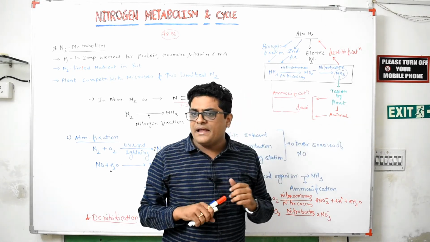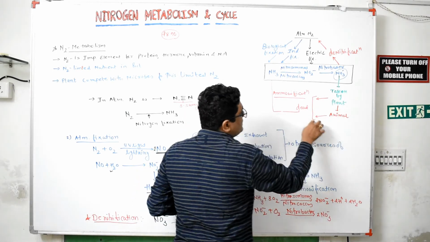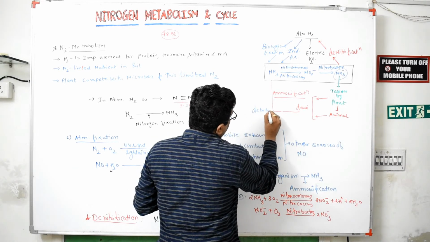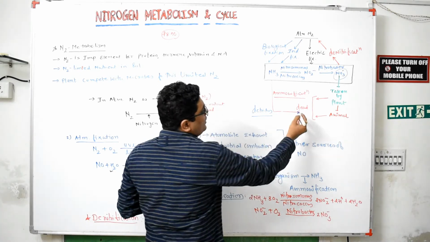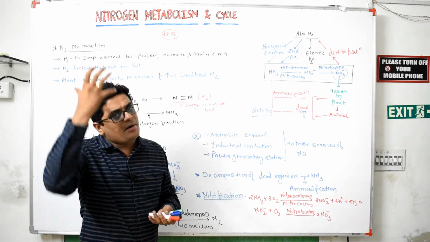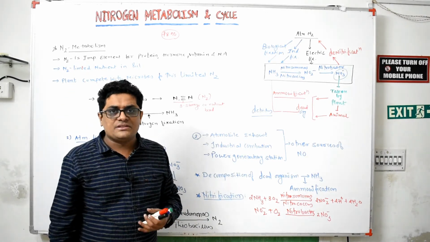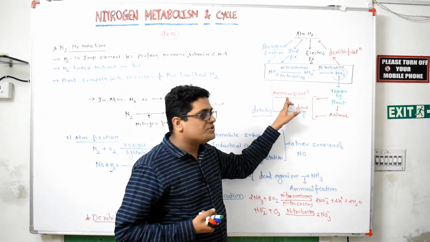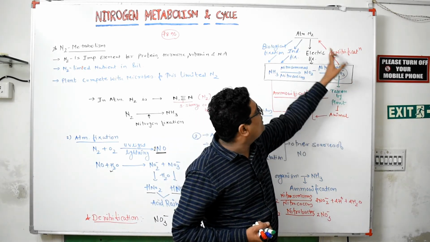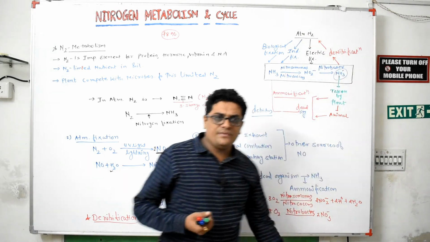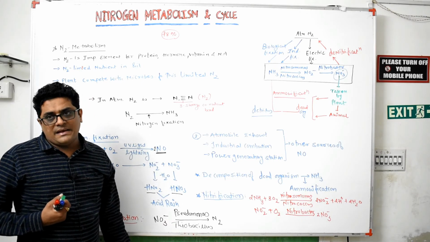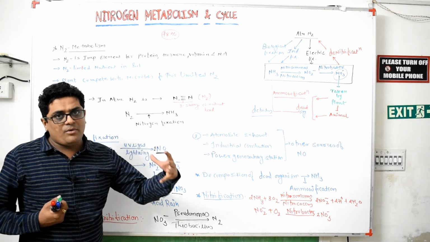When the plant and animal die, the dead organisms, with the help of detritus, again release the nitrogen, and some amount of nitrogen is leached out in the soil. That process is known as ammonification. Then nitrite and nitrate are again converted into N2 by denitrification with the help of bacteria, Pseudomonas and Thiobacillus. So this is all about nitrogen metabolism.